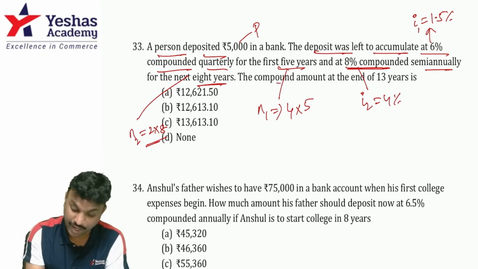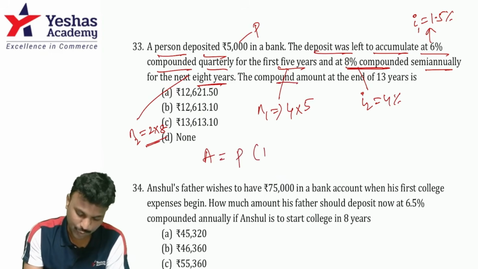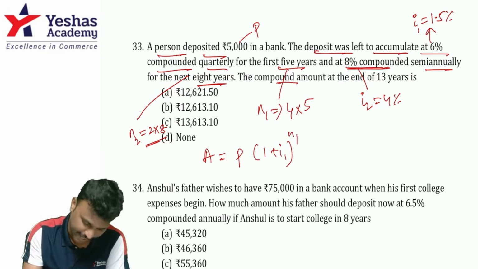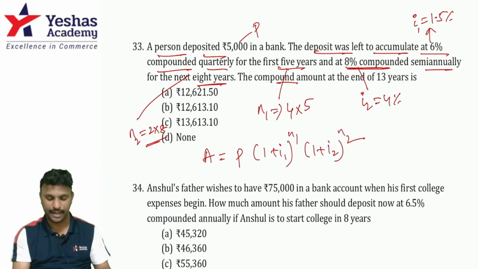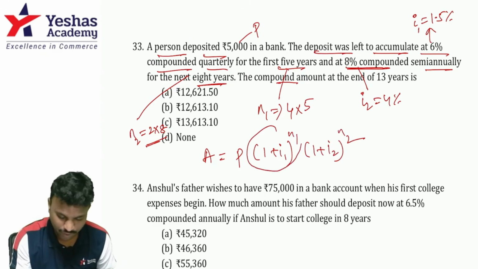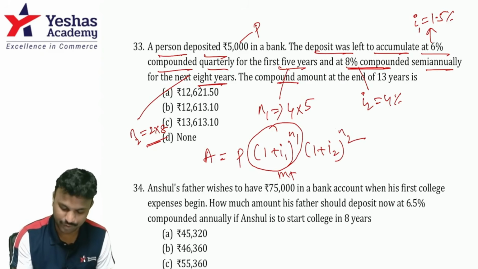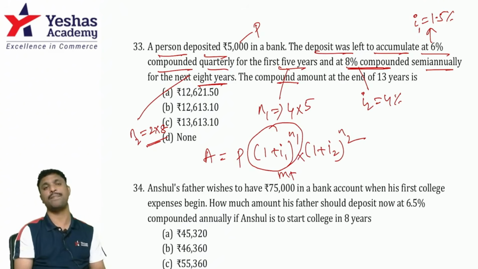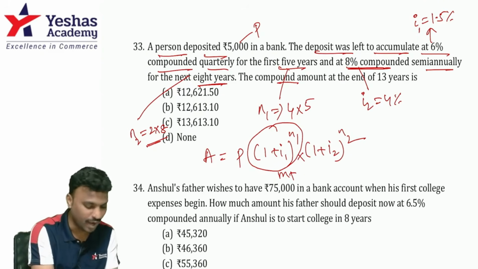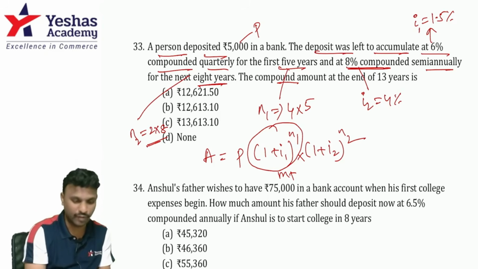Now they are asking us to find compound amount, not interest. So amount is P into 1 plus I1 whole power N1 into 1 plus I2 whole power N2. Guys, since there are powers involved, we solve this first. Press M plus, solve this next. After that, you have to multiply that with whatever we have stored by pressing MRC, then press into and type P. First of all, 1 plus I1.